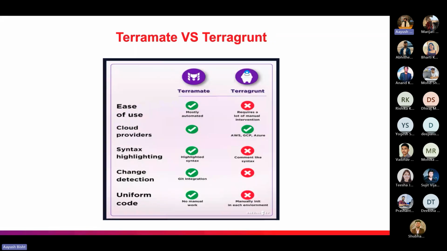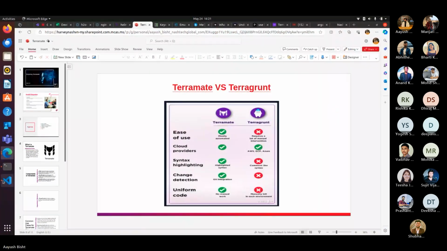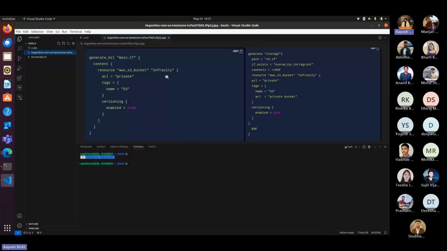And the next one is cloud providers. Both of them support the same cloud providers. Next one is syntax highlighting. As you can see in the image, the left side shows the syntax for Terramate, and the right side shows the syntax for Terragrunt. For Terramate, it's quite readable compared to Terragrunt, which is kind of boring and not as easy to read as Terramate.